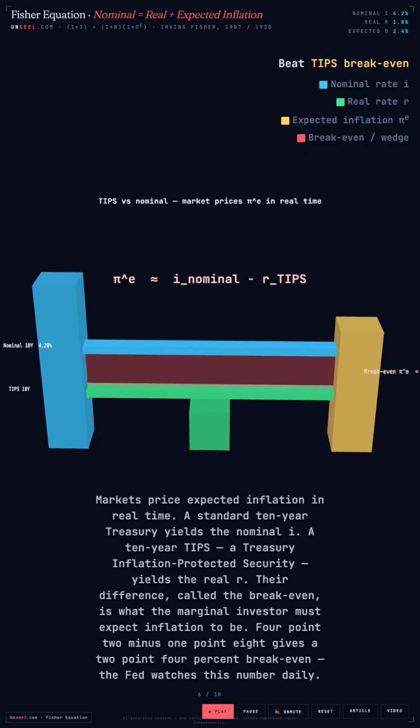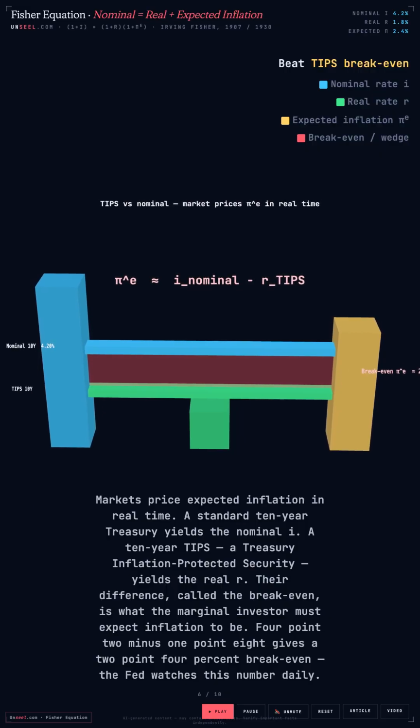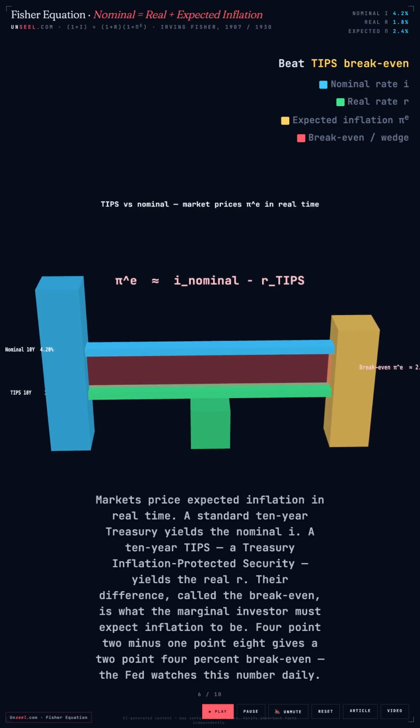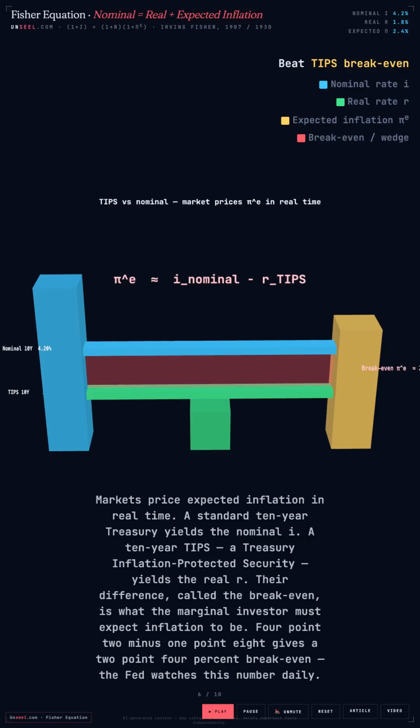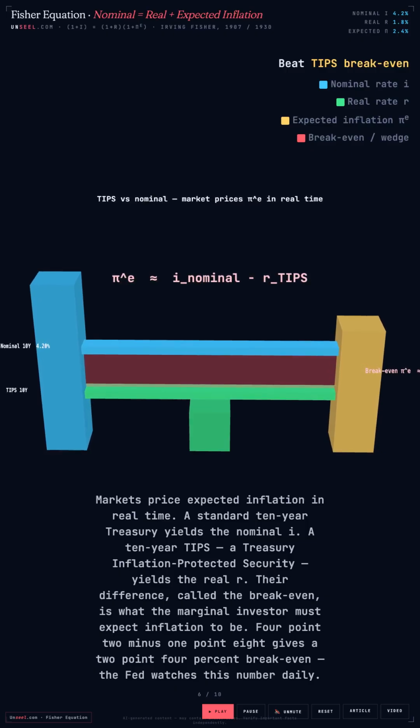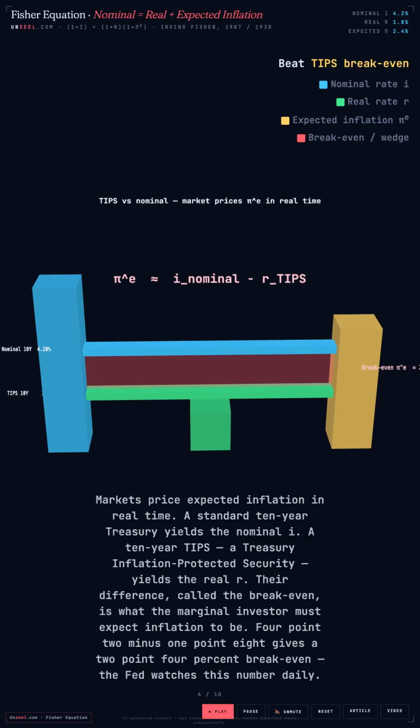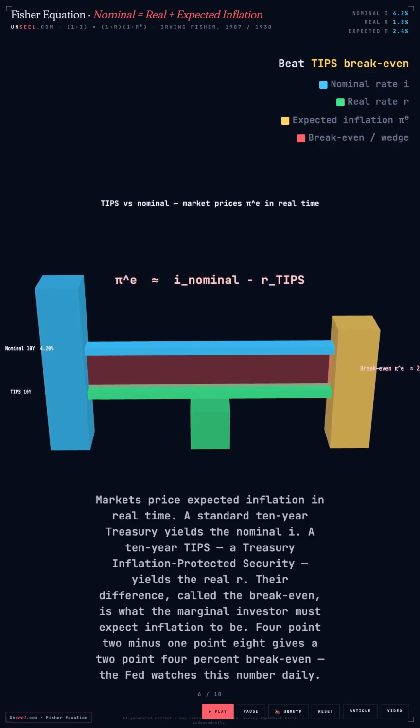Markets price expected inflation in real time. A standard 10-year Treasury yields the nominal i, a 10-year TIPS, a Treasury inflation-protected security, yields the real r. Their difference, called the break-even, is what the marginal investor must expect inflation to be. 4.2 minus 1.8 gives a 2.4% break-even. The Fed watches this number daily.